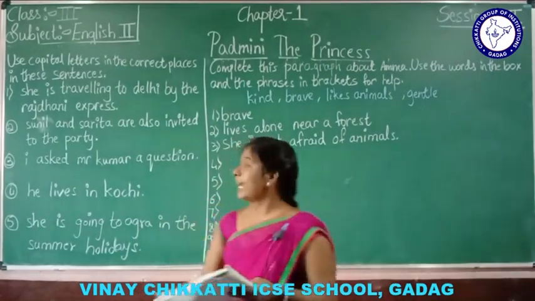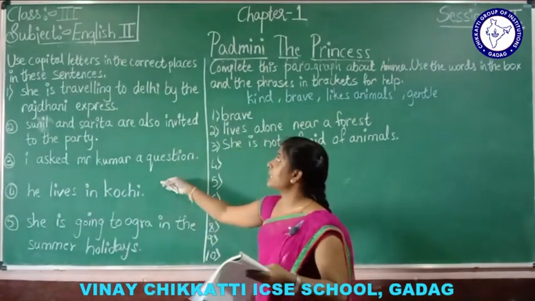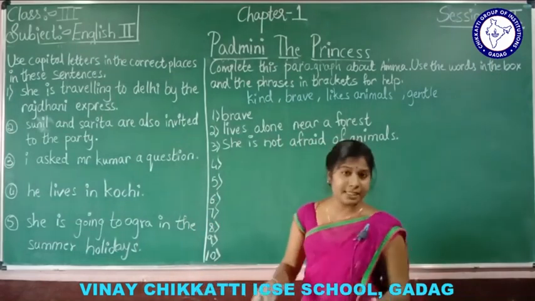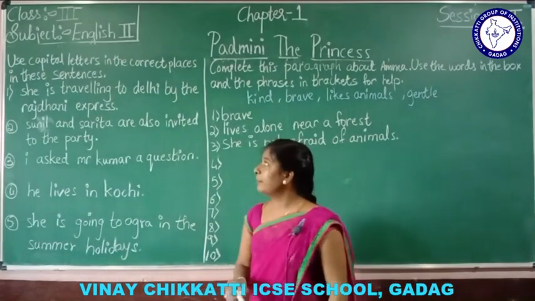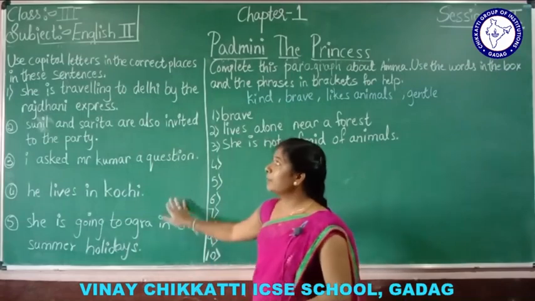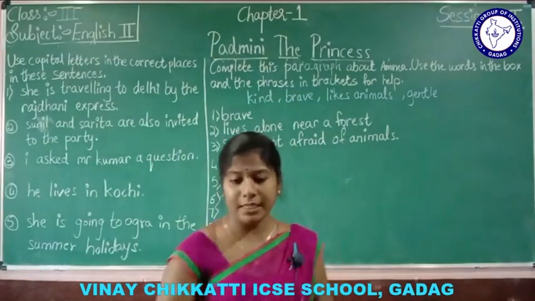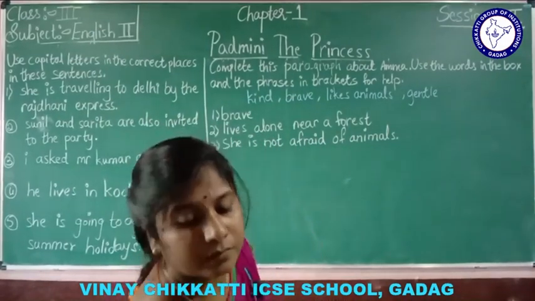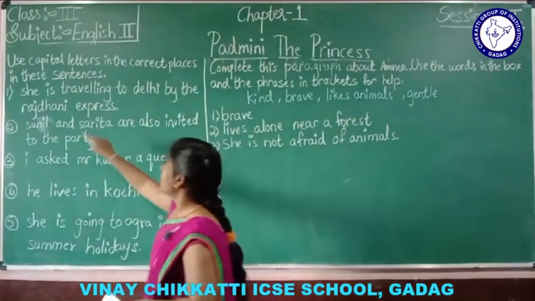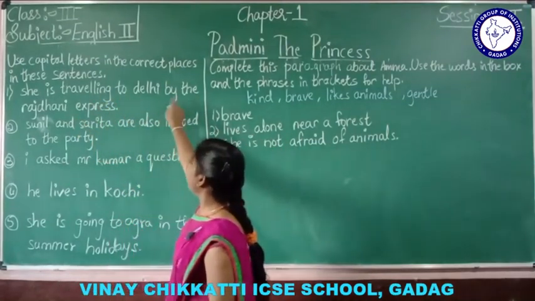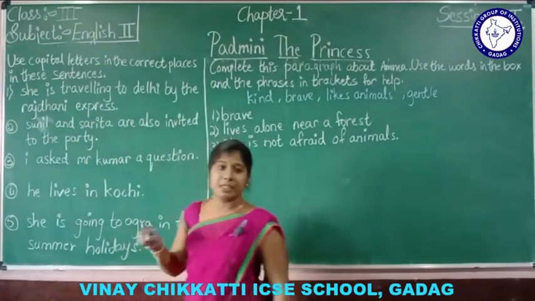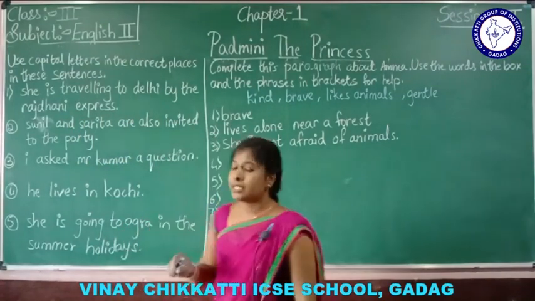Next, use the capital letters in the correct places in these sentences. See, where you have to use the capital letters in the correct places in these sentences. Listen. She is traveling to Delhi by the Rajdhani Express. See, what is wrong here? Listen.